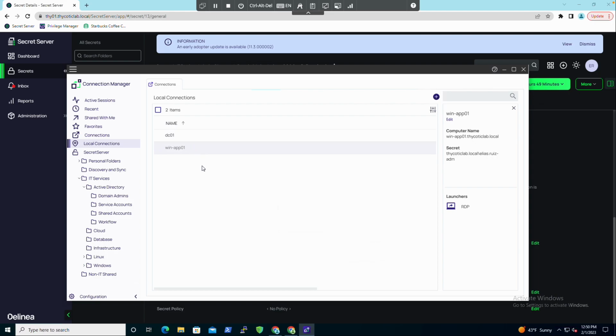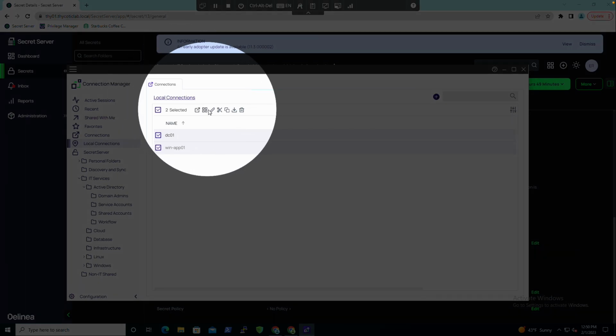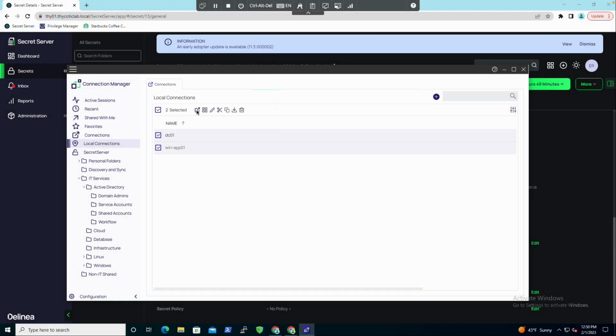Now, how do I launch them all at the same time? I'm going to click a little check mark up here, and notice it checks them all, and it gives me some various different menu options here at the top. So I have a little 4-button icon here. I've got a little pencil for editing. And if you hover over them, it will tell you what they are for. So for example, if I hover over this one, this is what we want to launch the connections.